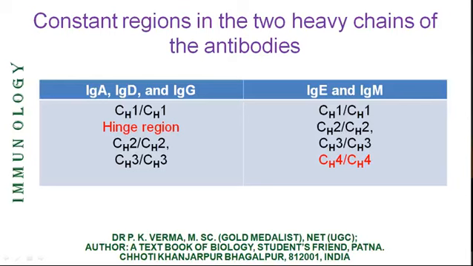So, one difference is there. IgA, D and G, ADG have hinge region and 3 constant regions. And IgM and IgE have 4 constant regions but no hinge region. It is a very important point, and if it is asked in NEET, only a few students can answer it.